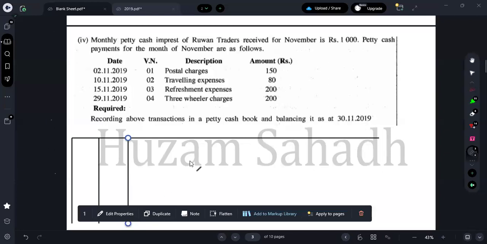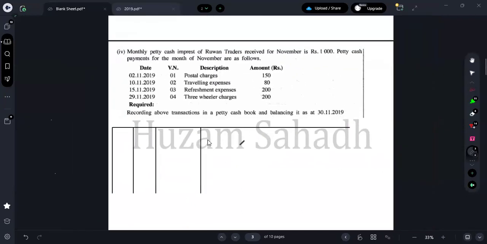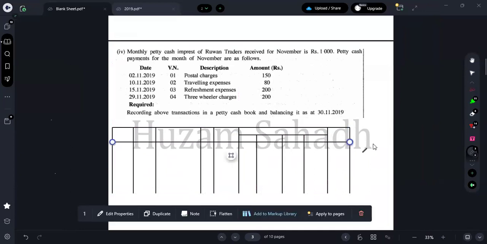You can put a column for description, and you have a voucher column also. You can put just for voucher, and then you have the amount column, and then we have the analysis column. So let me open some for analysis columns. Okay, and let me open one for ledger also. So this is done. Format is done.